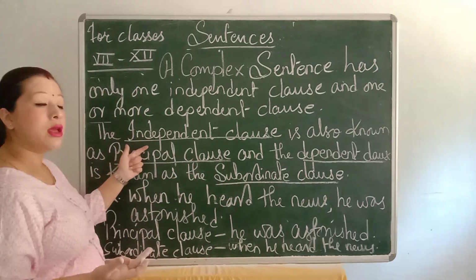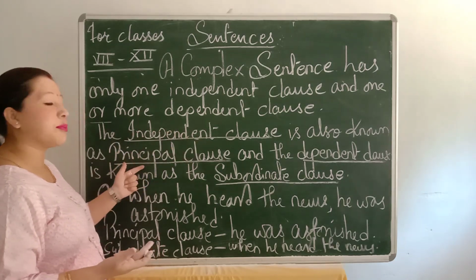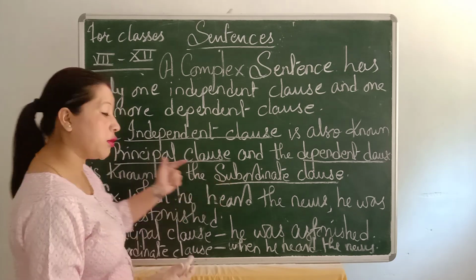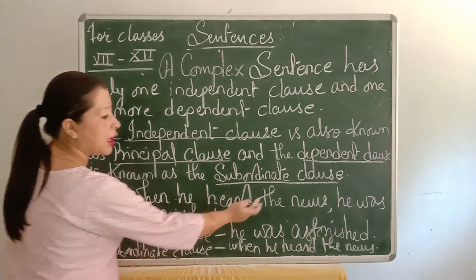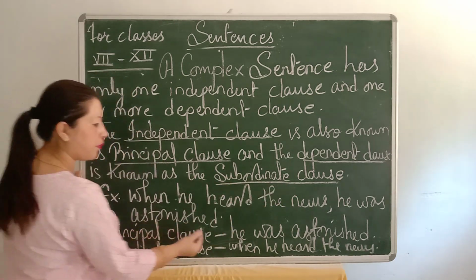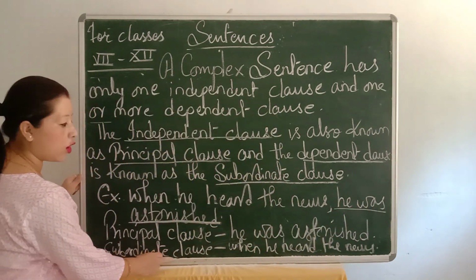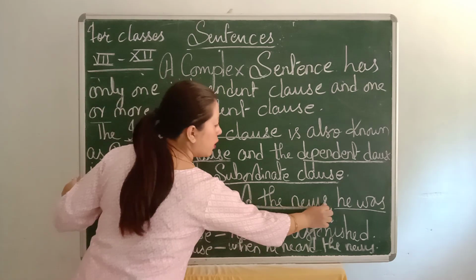I told you the independent clause is also known as the principal clause and the dependent clause is known as the subordinate clause. So here the principal clause is he was astonished, and the subordinate clause is when he heard the news.